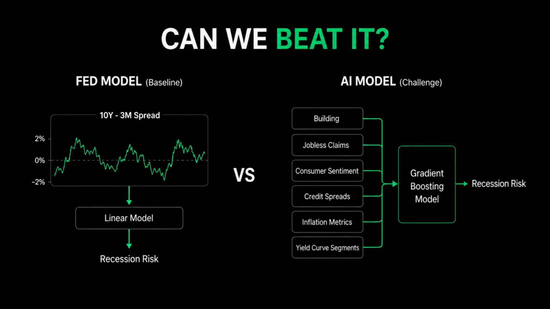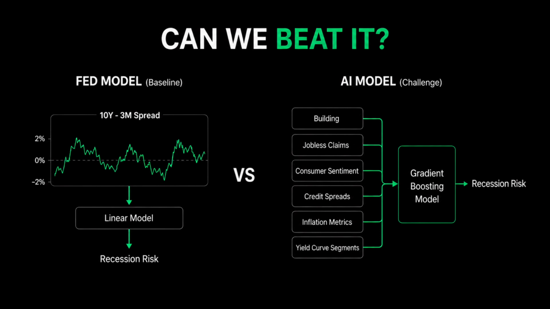Should I stick to a simple linear model like the Fed, or should I go as complex as a deep neural network? I figured a tree-based model would be the perfect sweet spot. Going as simple as a linear model would oversimplify the problem, especially since most economic conditions are deeply nonlinear. On the flip side, jumping straight into a complex neural network or a transformer would almost certainly lead to severe overfitting on our historical timeline.